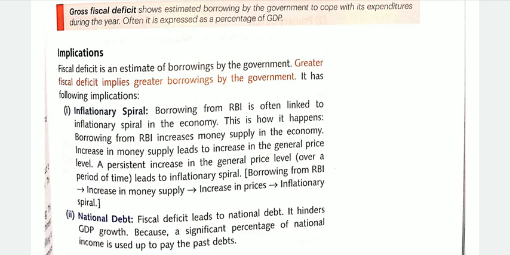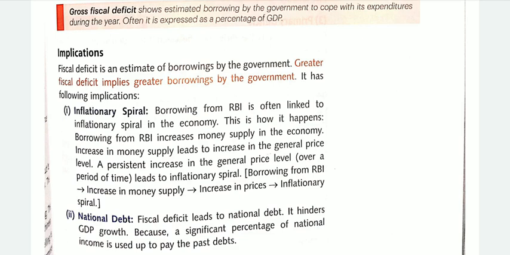This is how it happens: borrowings from the RBI increase the money supply in the economy. Increase in the money supply leads to an increase in the general price level, and a persistent increase in the general price level leads to inflationary spiral.